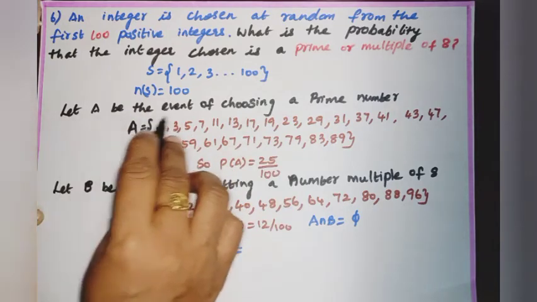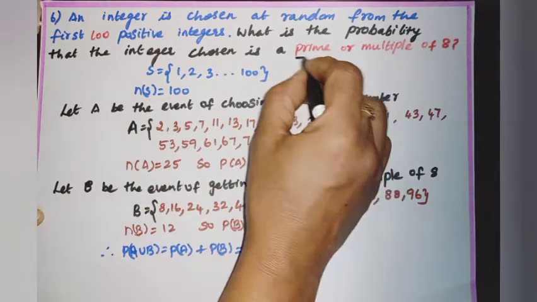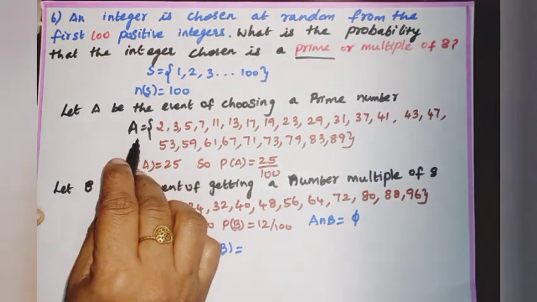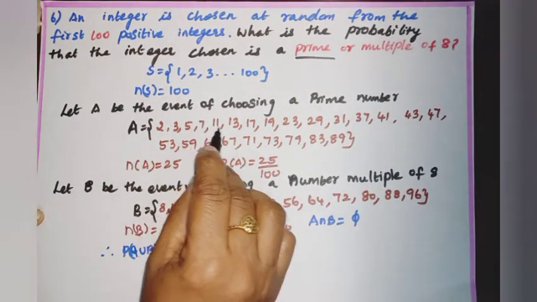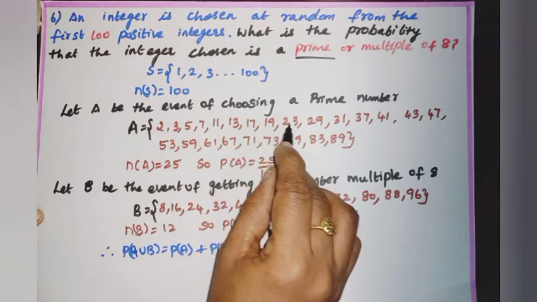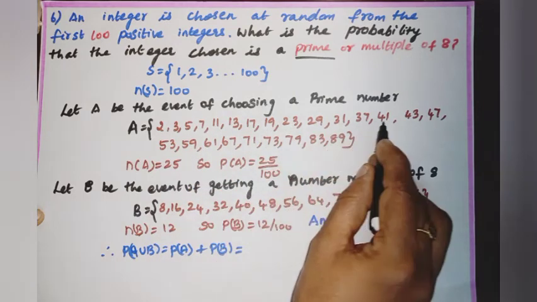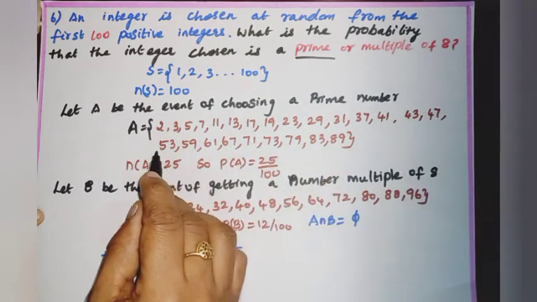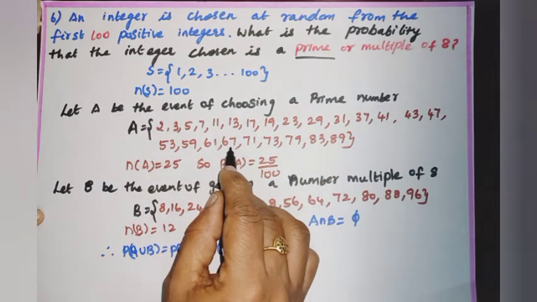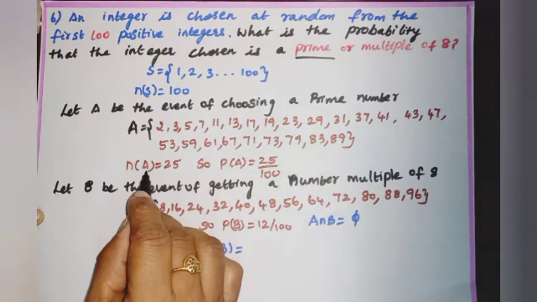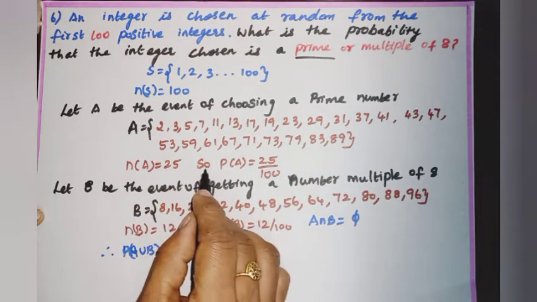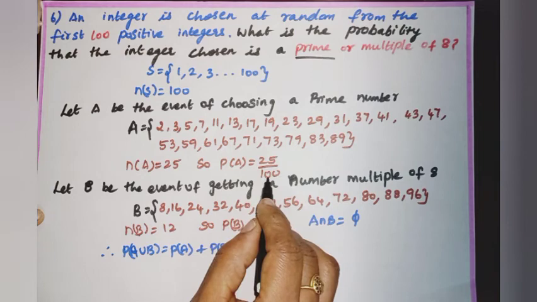Let A be the event of choosing a prime number. A equal to, we are writing the prime numbers up to 100: 2, 3, 5, 7, 11, 13, 17, 19, 23, 29, 31, 37, 41, 43, 47, 53, 59, 61, 67, 71, 73, 79, 83, 89. N of A equal to 25. So P of A is equal to 25 by 100.